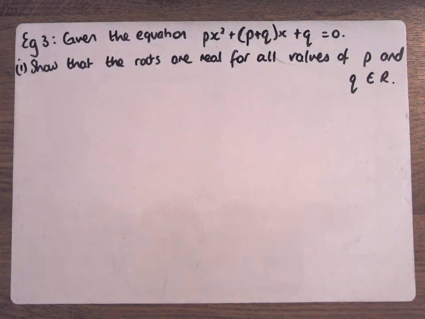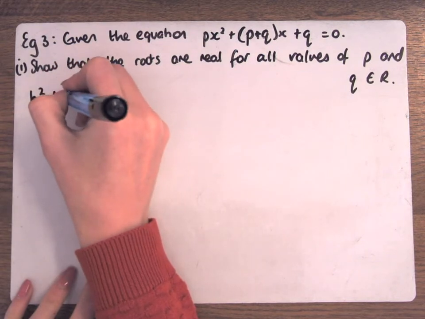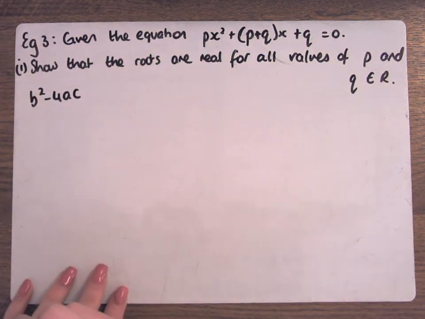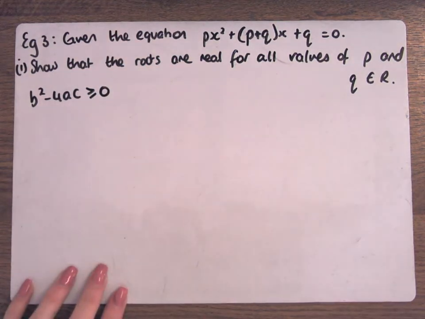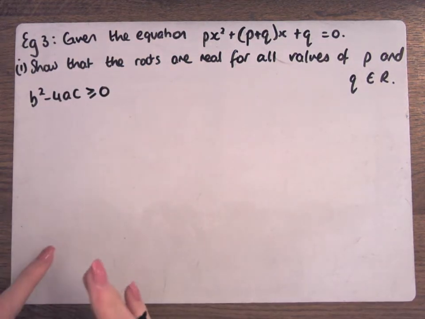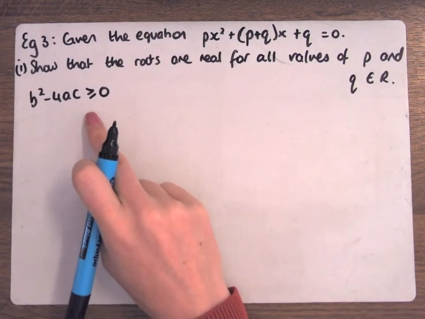Alright, so part 1 of this, show that the roots are real. Okay, for roots to be real, what does that mean? Greater than or equal to 0. Good, because they can be real and equal, or they could be real and distinct. So it's greater than or equal to 0.